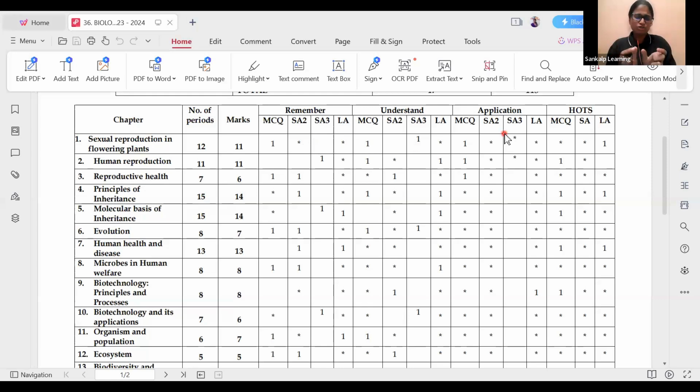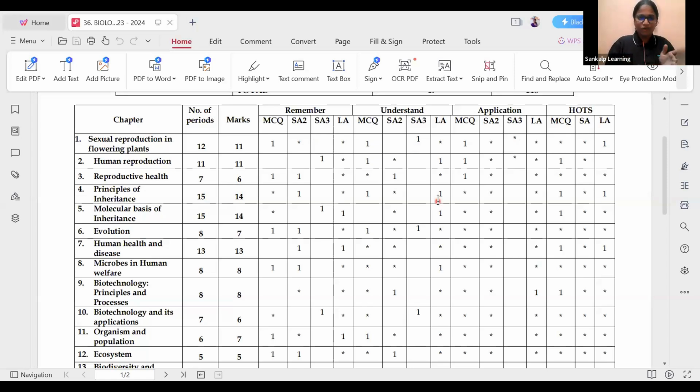So we should not concentrate much on 2 marks questions in this lesson. What we have to concentrate on here is mainly the long answer, that is, the applied questions. Like this, when you get to know the blueprint in detail, you will know how much stress to put on this lesson.